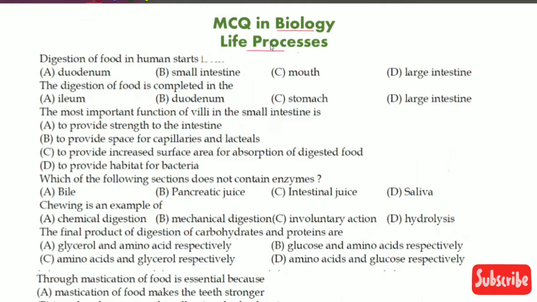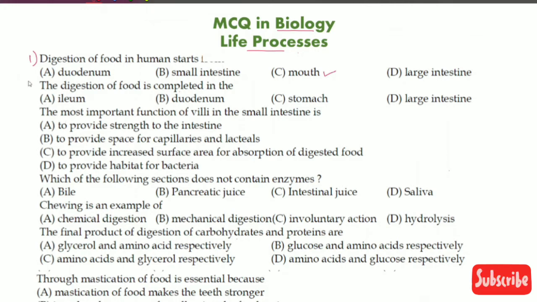So let's begin. We have the first question. Digestion of food in humans starts in: A. Duodenum, B. Small intestine, C. Mouth, or D. Large intestine. Digestion of food in humans starts in which of the following? We know that our digestion begins in the mouth. So C is the correct option.